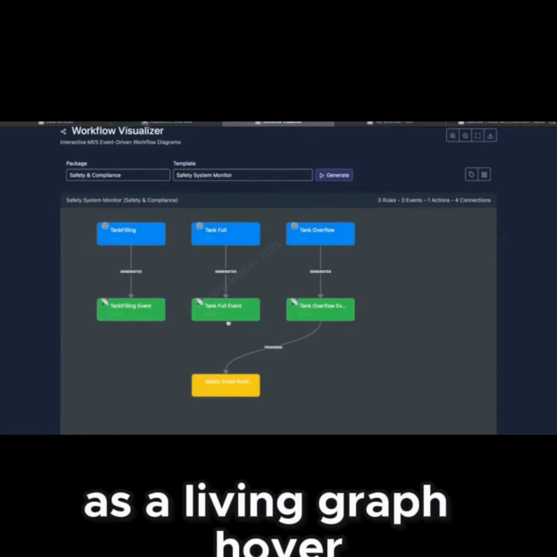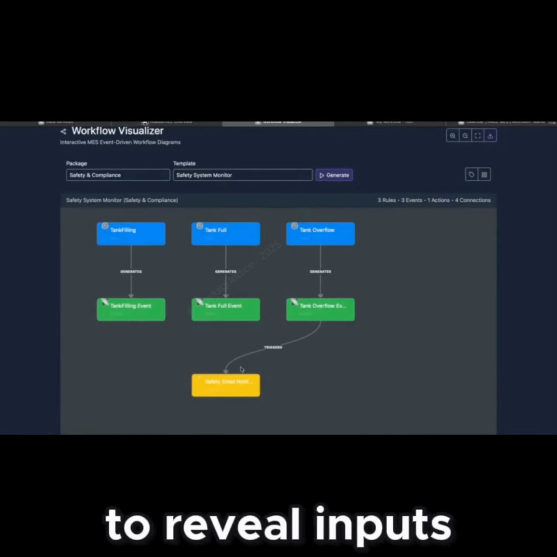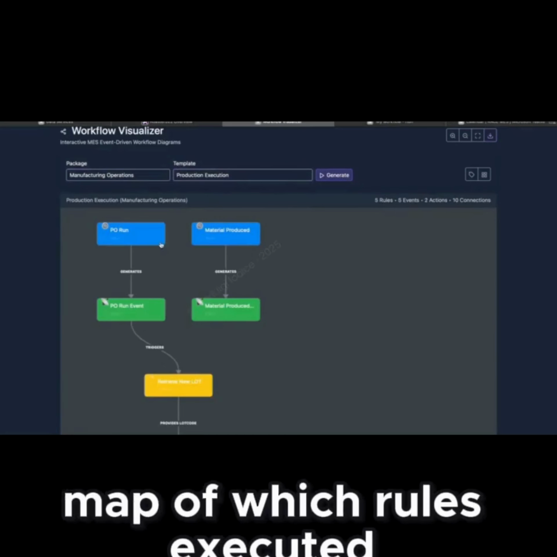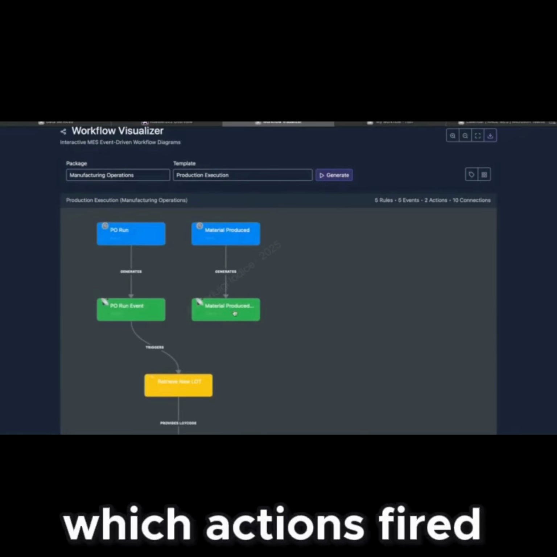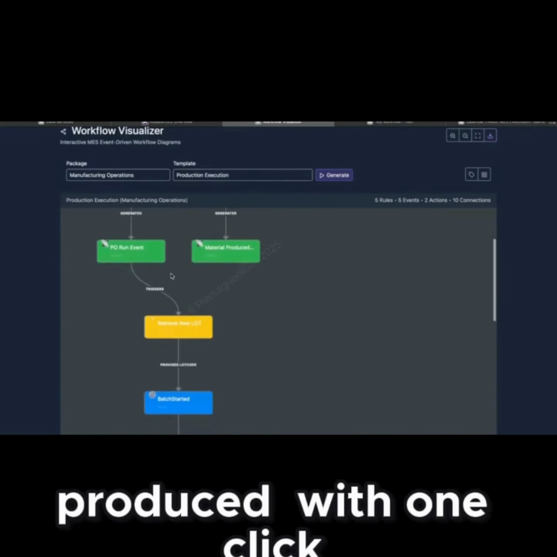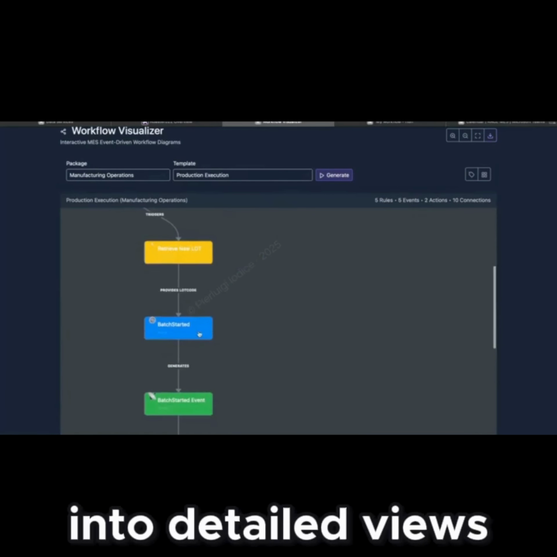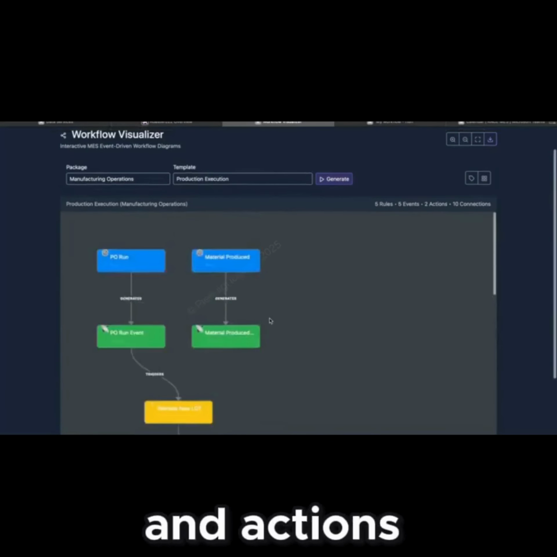Watch the flow as a living graph. Hover to reveal inputs and outputs, loops, dead ends, and bottlenecks. Filter by package or template to see an exact map of which rules executed, which actions fired, and which events were produced. With one click you pivot into detailed views for rules, events, and actions.